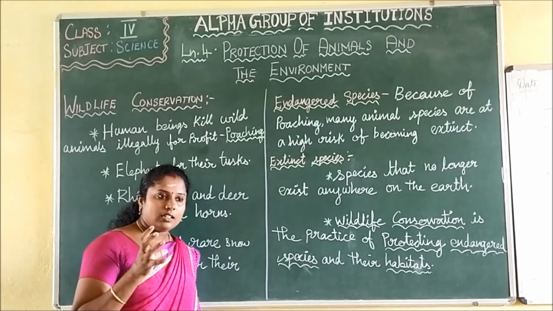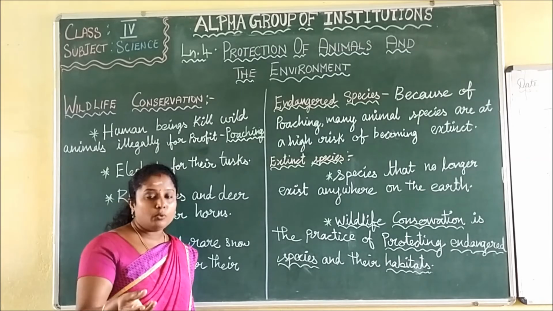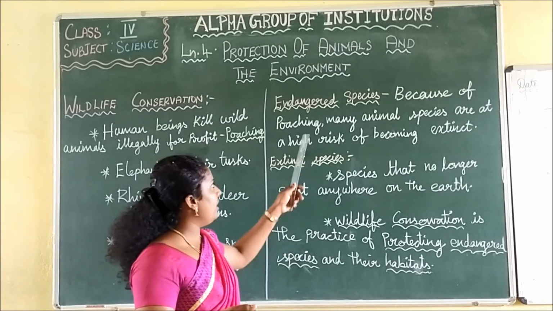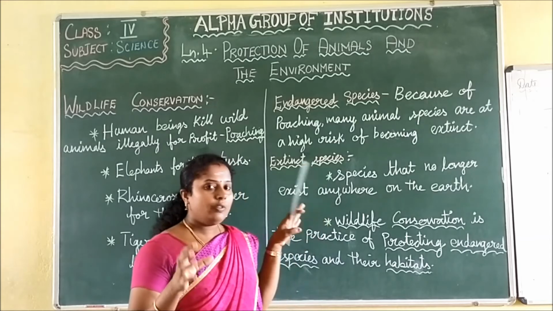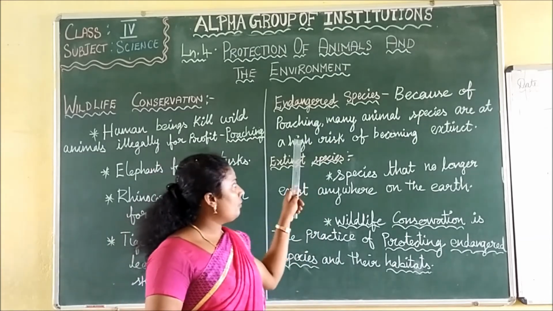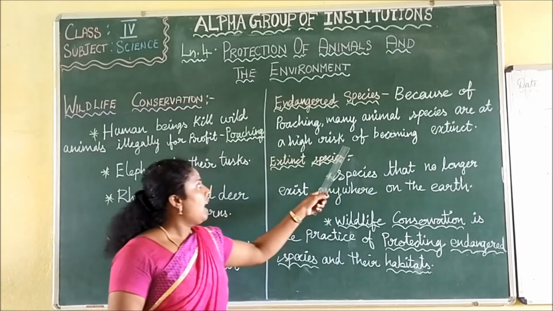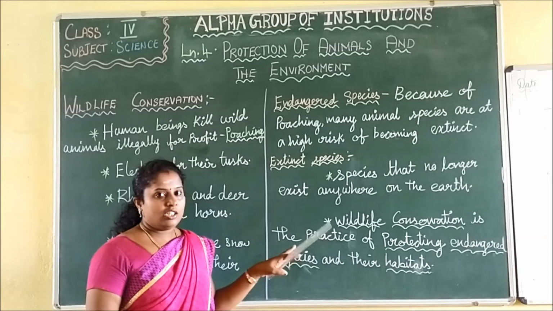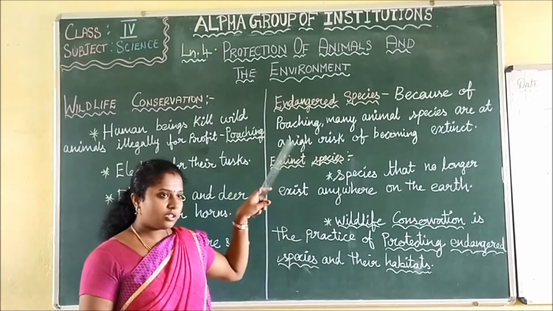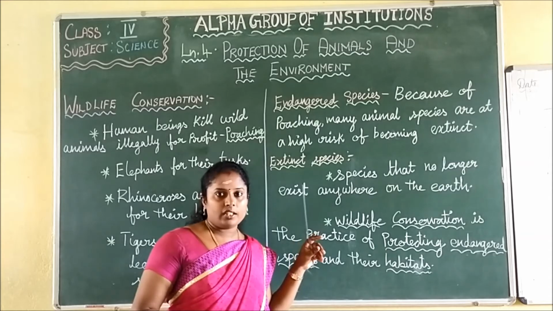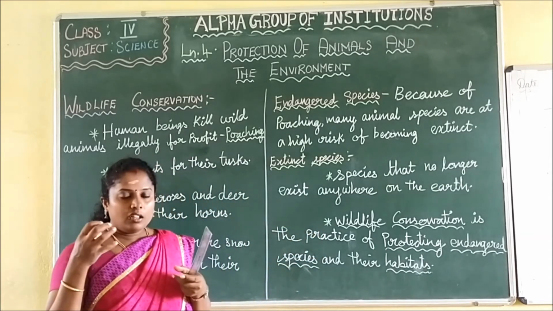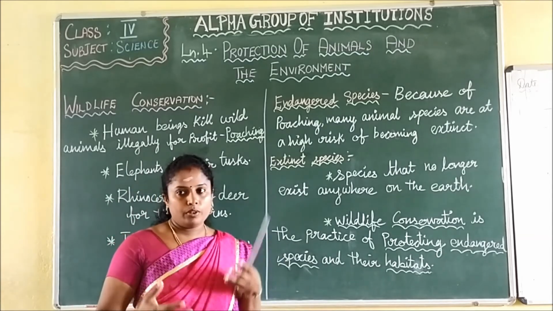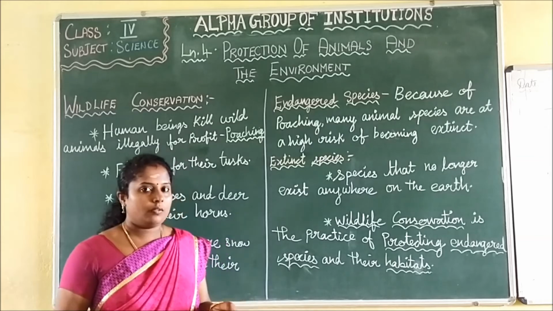Like this, very few animals are left. Those animals are at risk of becoming endangered species, so we have to avoid that. Because of poaching, many animal species are at high risk of becoming extinct. That is called endangered species. So we have to protect that type of species specially and give them more attention.